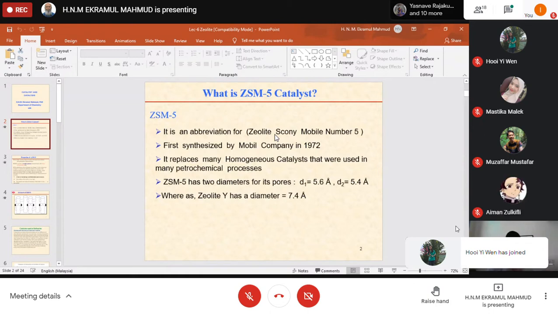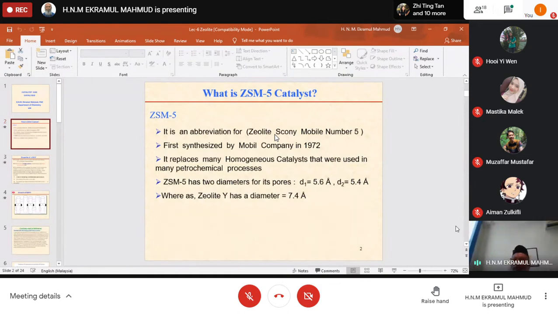Because previously, before this, people used other types of catalysts. But soon after that, when this new type of catalyst, ZSM-5, appeared, people found it to be a unique catalyst for some chemical reactions. Very good, because of its shape selective nature, because of its acidity, and because it can stand high temperature. So many things come from this material as a catalyst that they found in this zeolite catalyst.